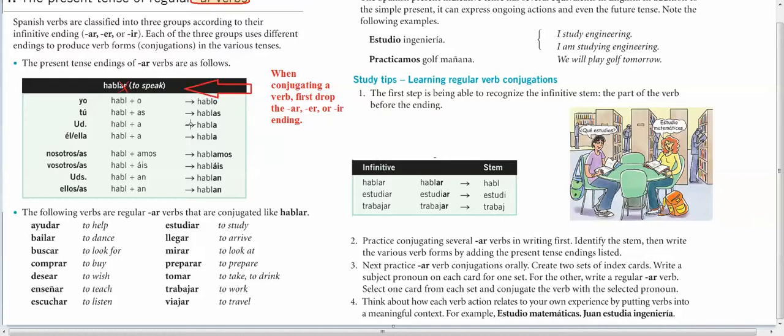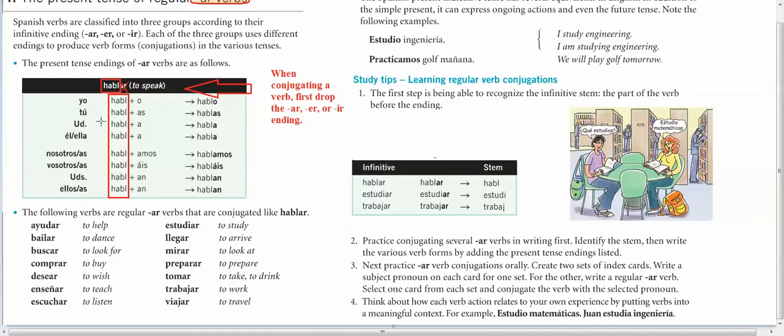All right, and then you're going to add the appropriate ending. The verb is made up of two pieces. Its stem is everything in front of the ending, and the ending is either AR, ER, or IR. So I keep my stem, the habl part right here, and you'll notice that's the same throughout. I keep that for every pronoun. If I want to say I speak Spanish, I add an O and it's hablo. Hablo español means I speak Spanish.